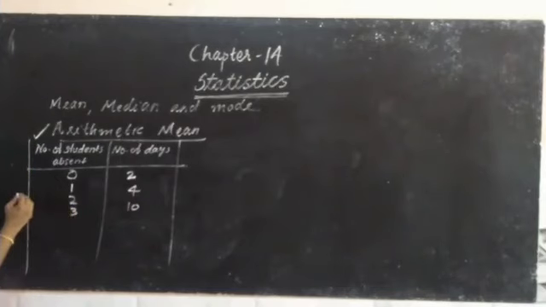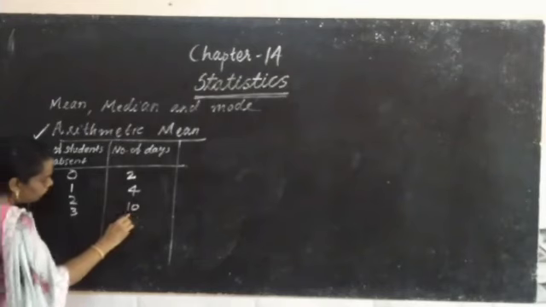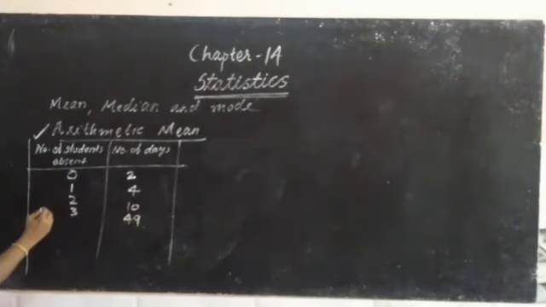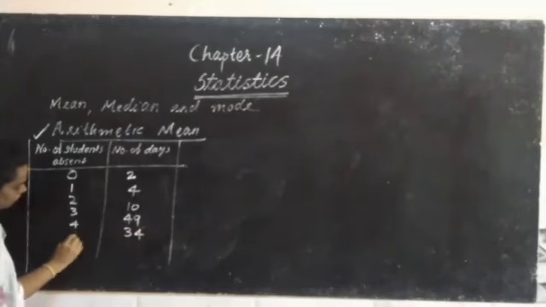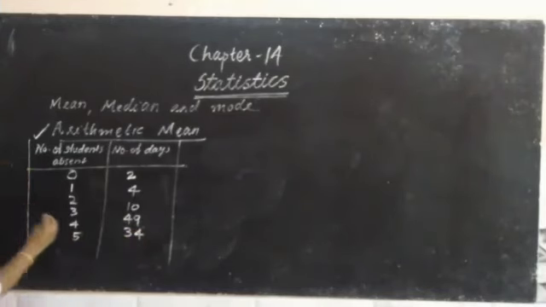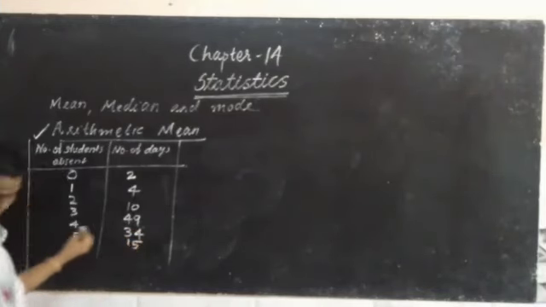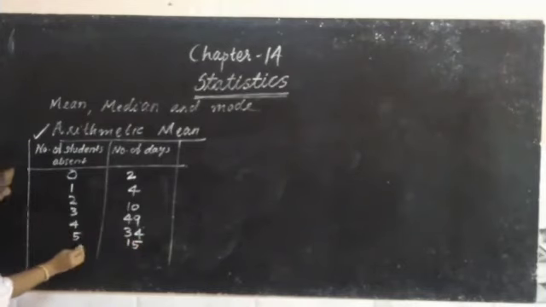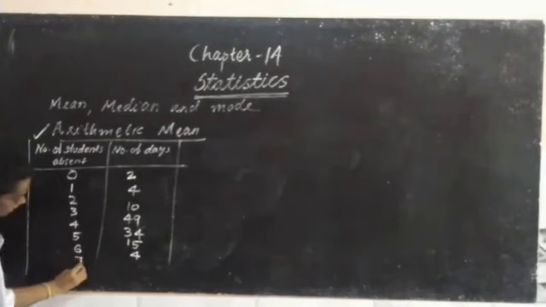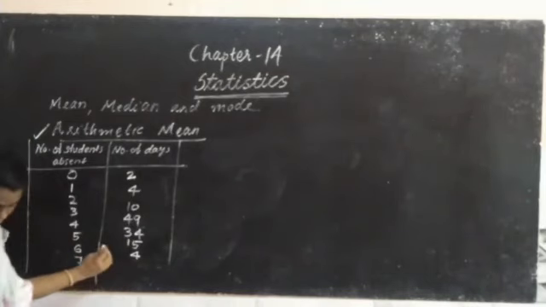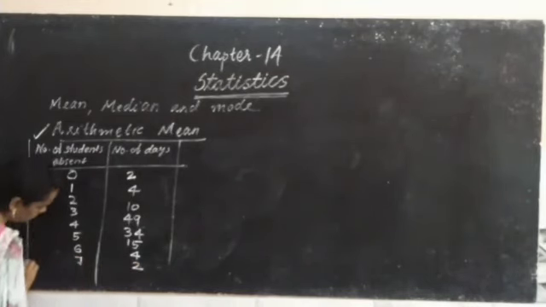3 students absent for 49 days, 4 students absent for 34 days, 5 students absent for 15 days, and 6 students absent for 4 days, and 7 students absent for 2 days.